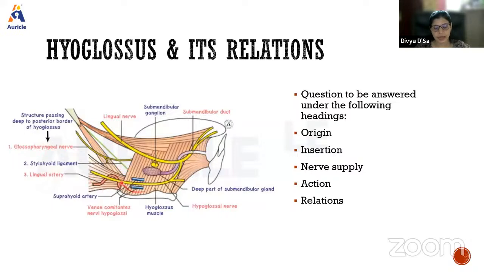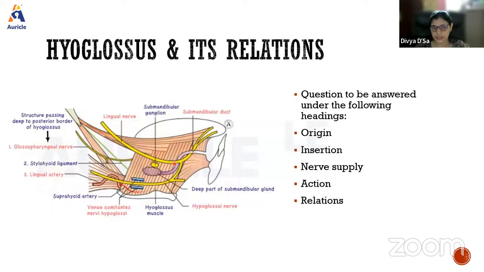And we see the lingual artery. So these structures form the deeper structures. So this is the thing which you need to know. This hyoglossus muscle develops from the occipital myotomes, and occipital myotomes form part of the muscles of the tongue. So muscles of the tongue are derived from that. That is why it is supplied by the hypoglossal nerve.